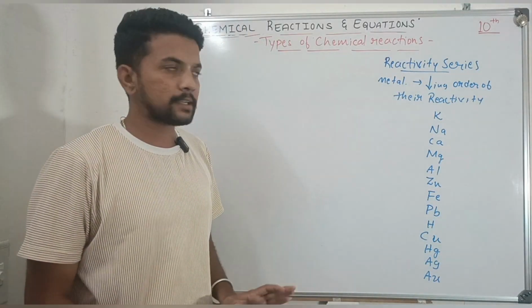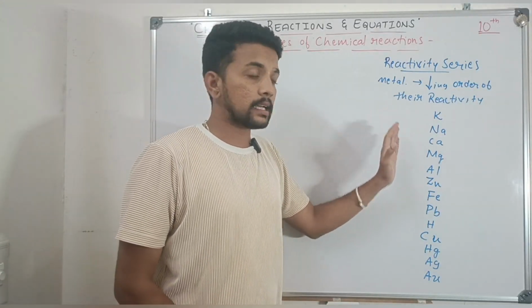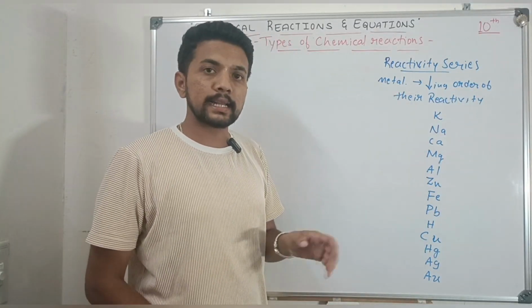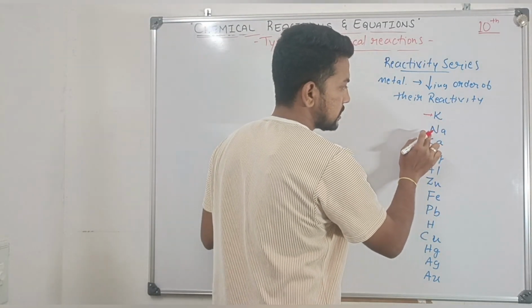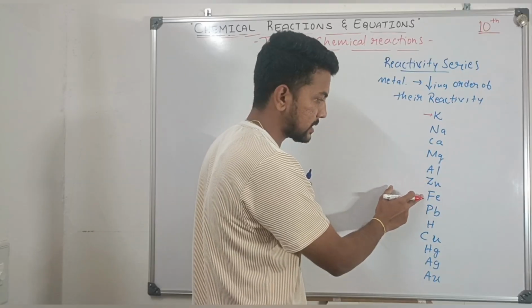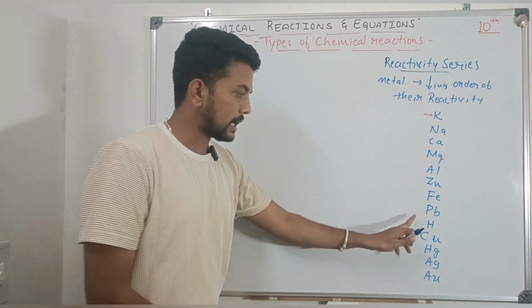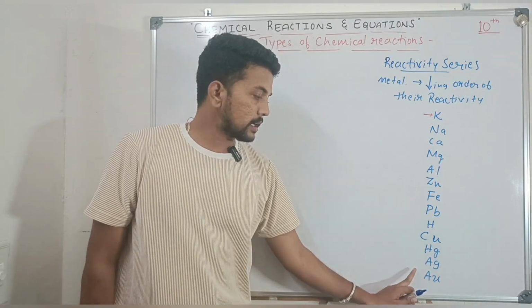This is a reactivity series. So in the reactivity series, metals are arranged in a decreasing order of their reactivity. So here potassium, sodium, calcium, magnesium, aluminum, zinc, iron, lead, hydrogen, copper, mercury, silver and gold.